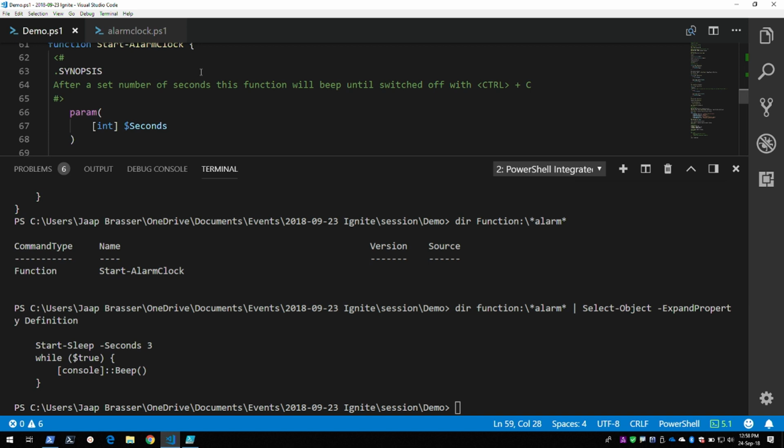So in PowerShell, we have something called comment-based help, and we can use that to put together a help file that we can access with Get-Help, and we can provide information for our users, for ourselves, or for our colleagues, or for the PowerShell community if you decide to put your scripts up online.